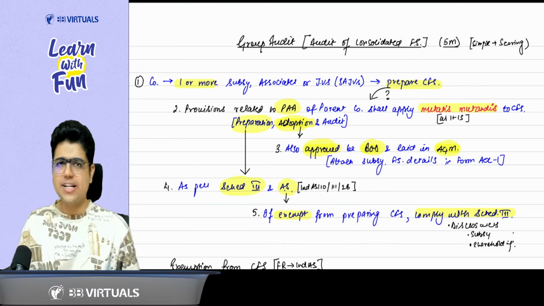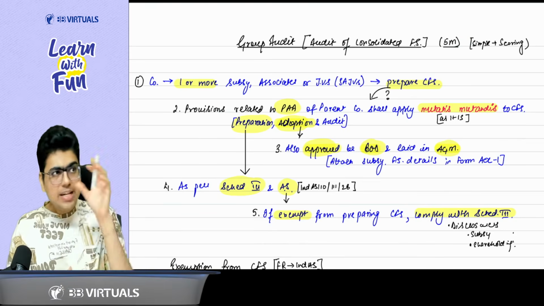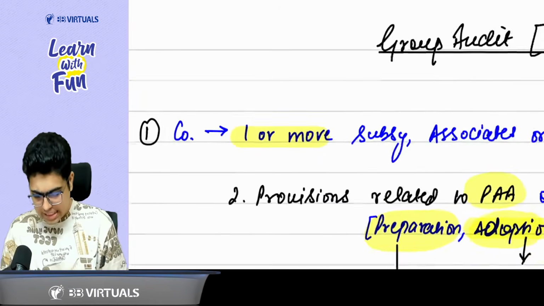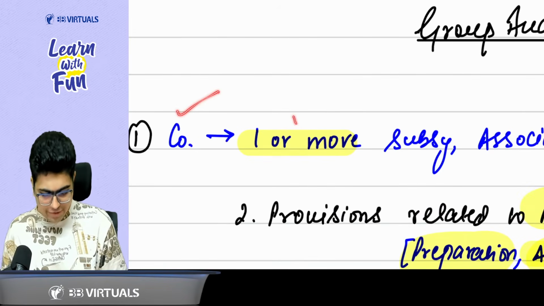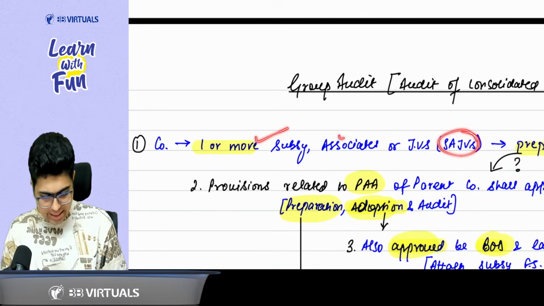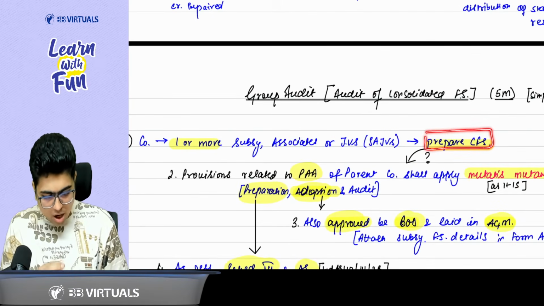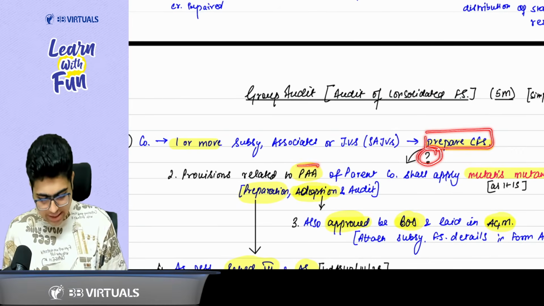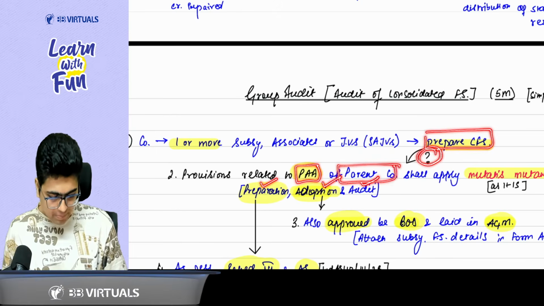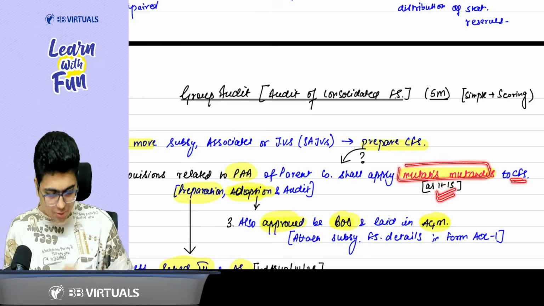So the first topic that we studied was, why do we need to prepare the CFS? Is it compulsory? And if we need to prepare, what are the provisions applicable to it? So everyone please focus on the board. It says, whenever there is a company which has one or more SAJVs, sir, SAJV means subsidiary, associate or joint venture, then it needs to prepare the CFS. Now, how to prepare the CFS? The provisions related to PA. PA means preparation, adoption and audit of the parent company will apply mutatis mutandis to the CFS. That means they will apply as it is to the CFS.